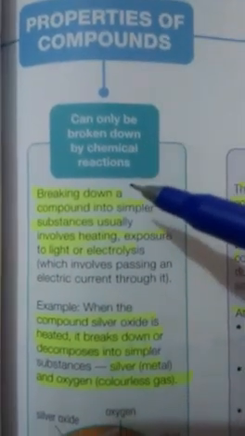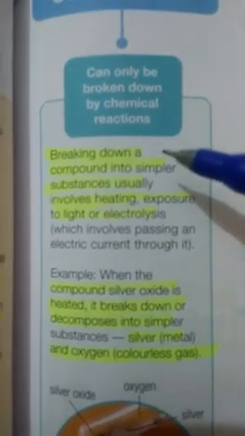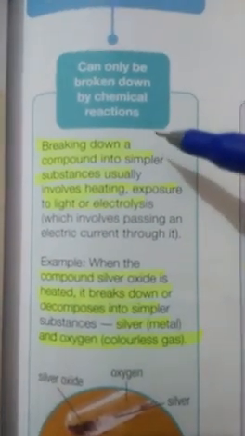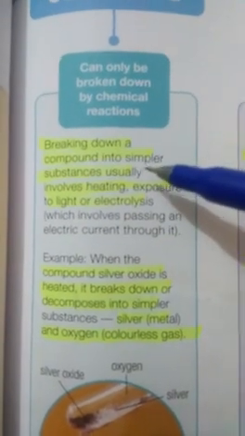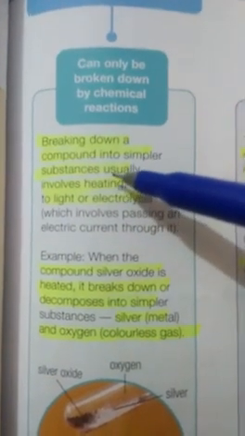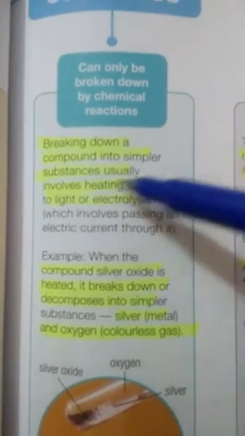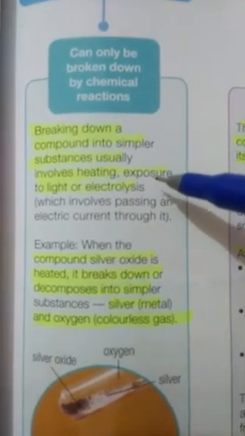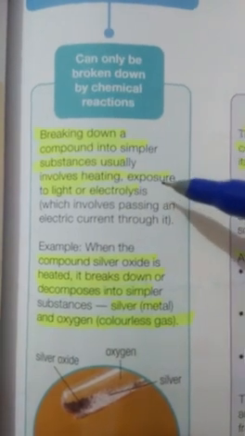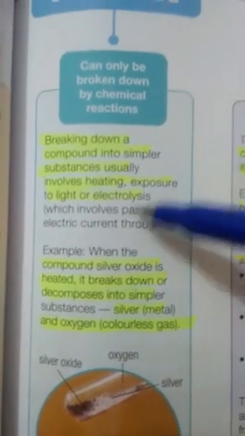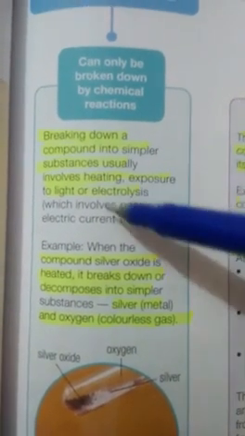The other property is that if compounds are formed by chemical reaction, they can only be broken down by chemical reaction. For the formation we need a chemical reaction, and for the breakdown as well. When compounds are broken down into simpler substances, we use factors like heat, solar energy, and in some chemical reactions we need electric current. By passing current we can break down the compound into its constituents.